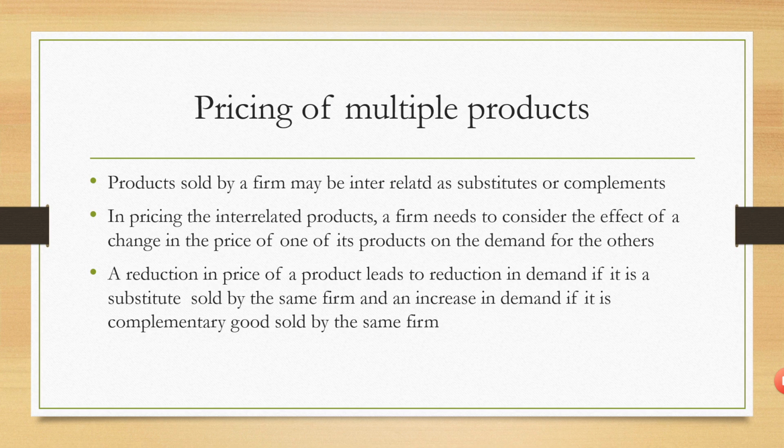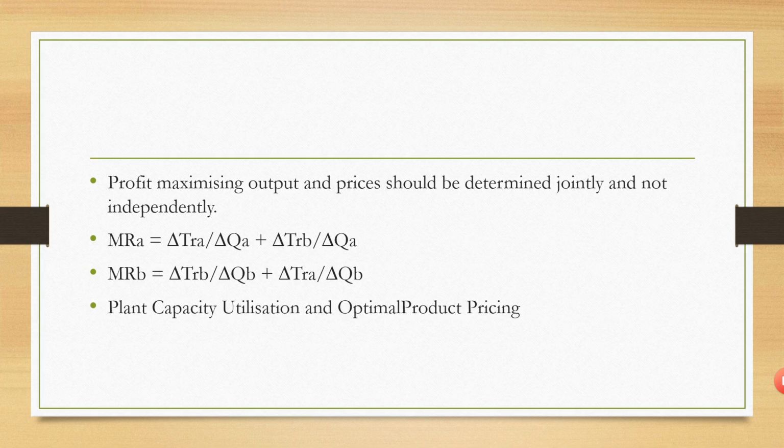And pricing of multiple products. Most business houses don't manufacture only one product. They also manufacture other relevant interrelated products such as substitutes or complementary goods. In pricing the interrelated products, a firm needs to consider the effect of changing the price of one product on the demand for other related products. For example, a reduction in the price of a product leads to a reduction in demand if it is a substitute, and increasing demand if it is a complement of the same firm.